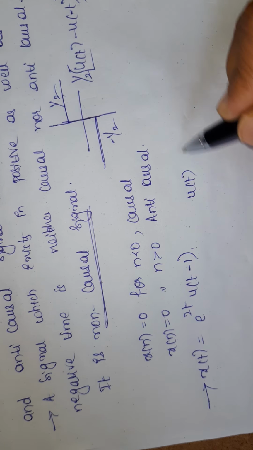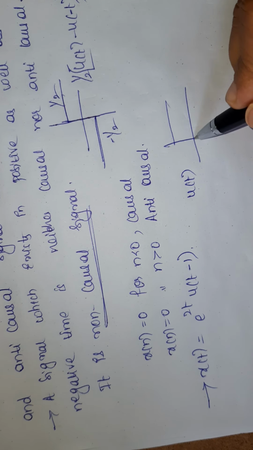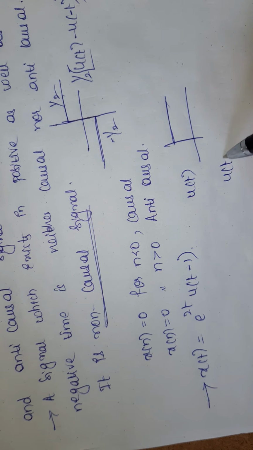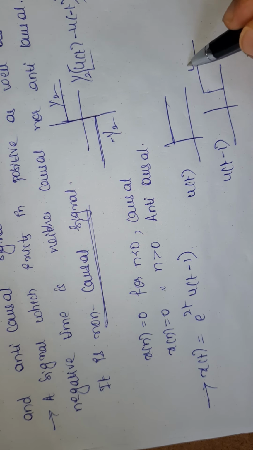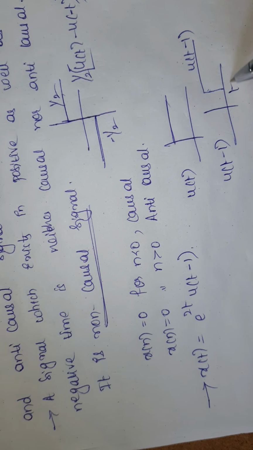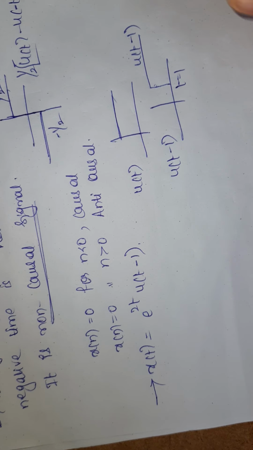So what is u of t? It is u of t. And what is u of t minus 1? It is u of t minus 1. So this is a shifted version of the unit step signal.